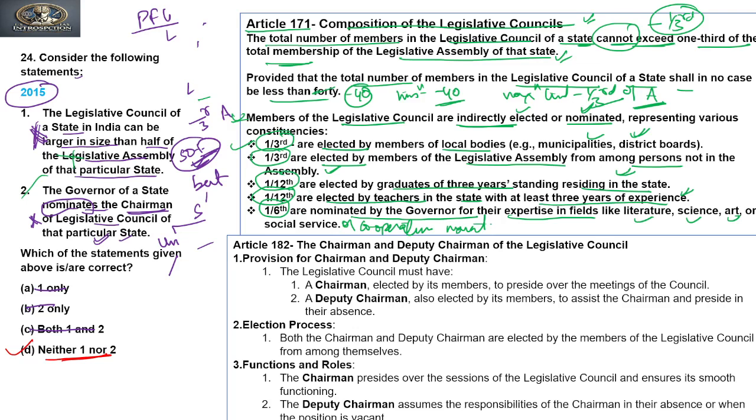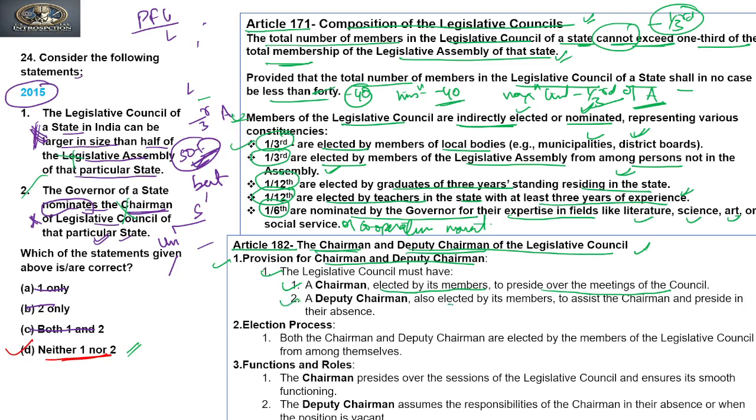Clear? Now it talks about the presiding officers of a council under Article 182. Article 182 talks about the chairman and deputy chairman of the legislative council. The first gives the provisions for chairman and deputy chairman. The legislative council must have a chairman elected by its members to preside over the meetings of the council. So according to this, we can say that the second is incorrect. So the correct answer is D, neither 1 nor 2.